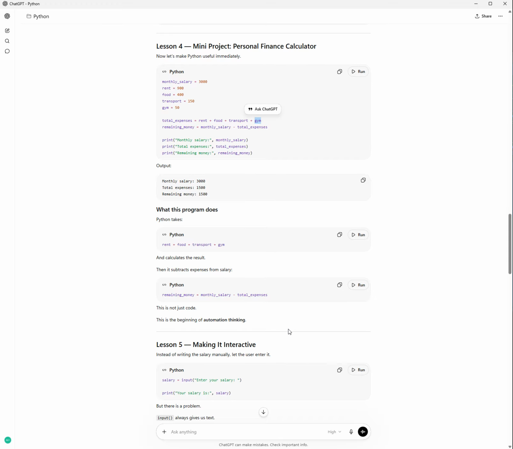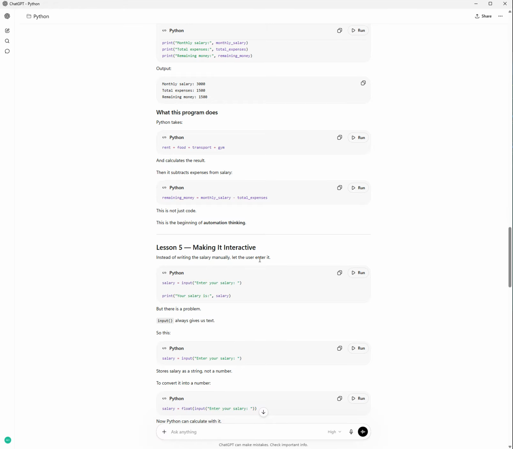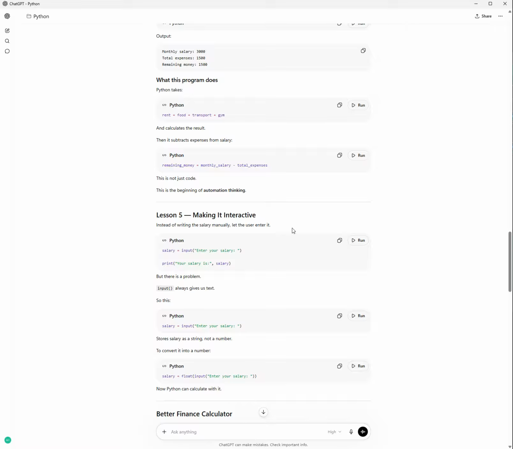This is not just code, this is the beginning of automating thinking. Lesson 5: making it interactive. Instead of writing the salary manually, let the user enter salary equal input, enter salary, print your salary is salary.